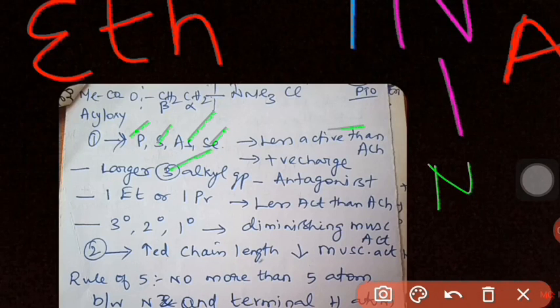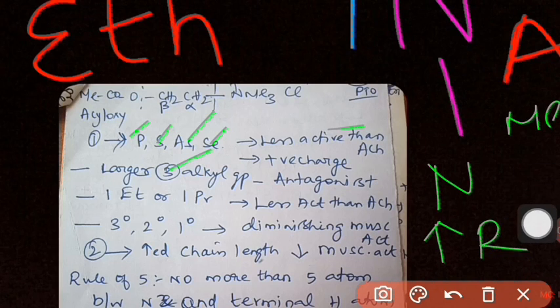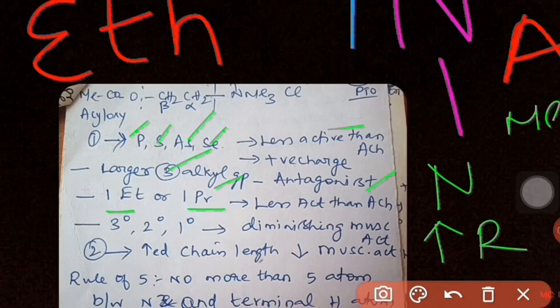And there are three alkyl groups, methyl groups. If the size of the alkyl group is increased, then agonist activity decreases and they become antagonists. So if an ethyl group or propyl group is substituted in place of the methyl group on the nitrogen, then it is less active than acetylcholine.